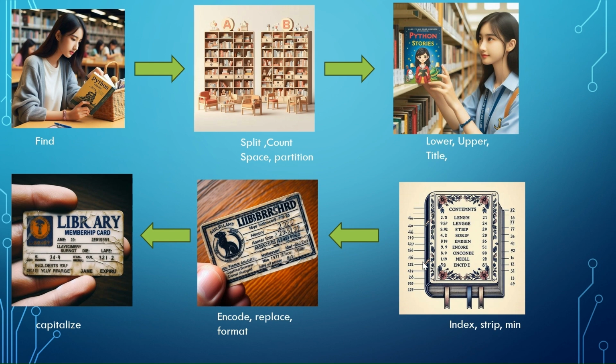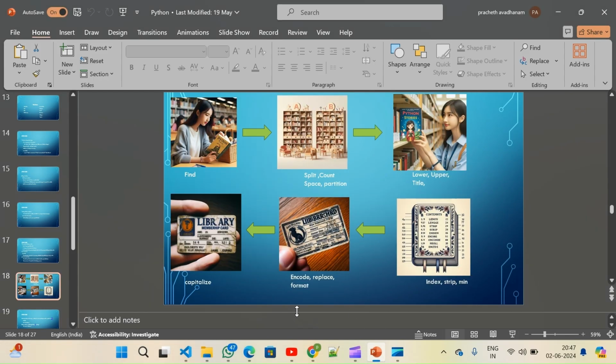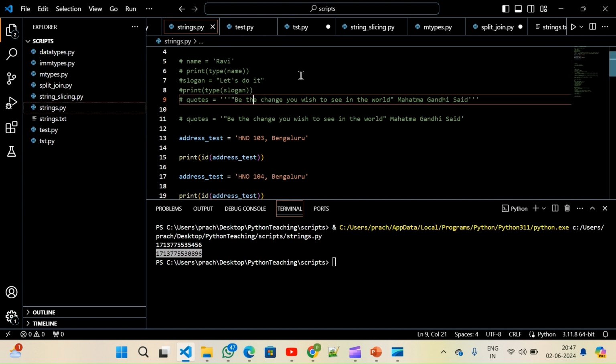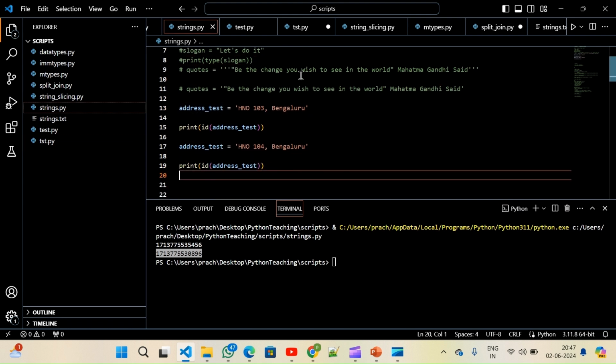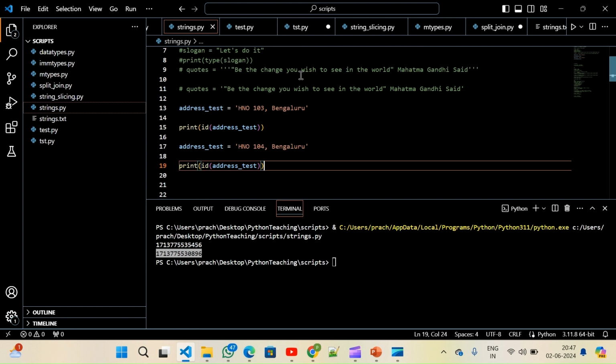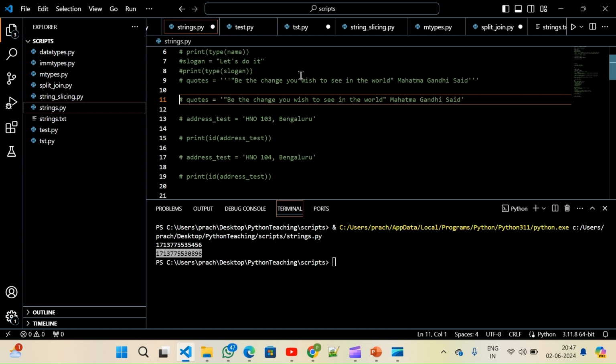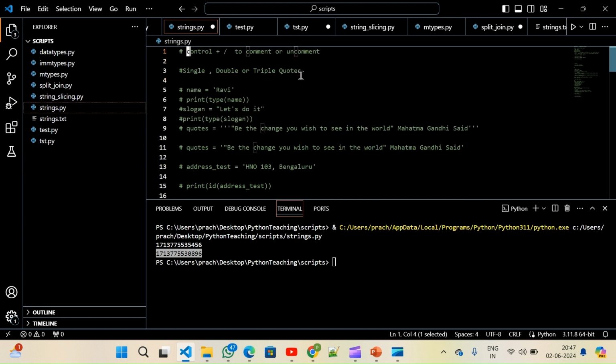Then we'll go to Python and see how these functions can be used while manipulating strings. I will just comment this. So this is the key to comment or uncomment.